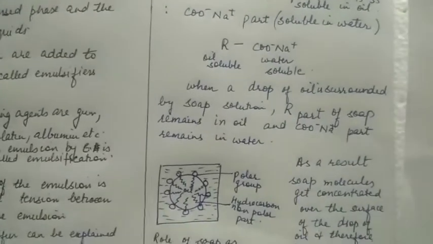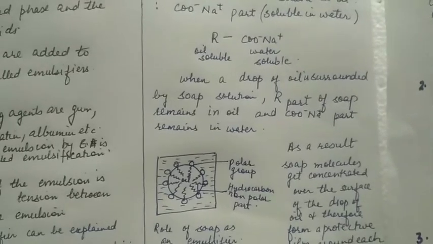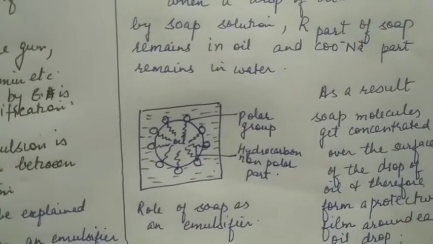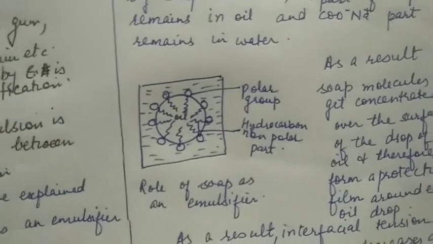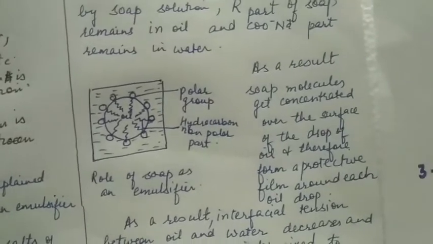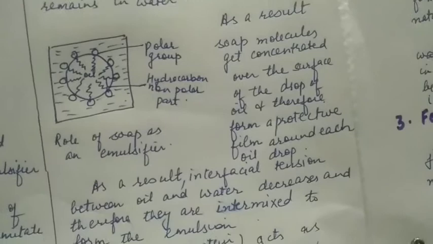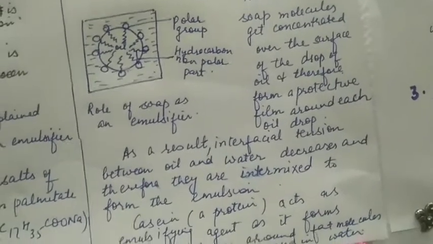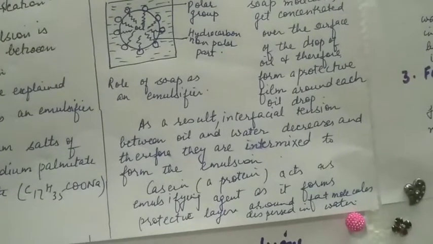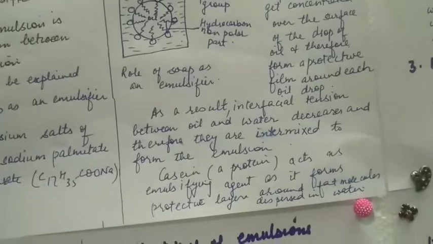When a drop of oil is surrounded by soap solution, the R part of soap remains in oil and COO negative part remains in water. So the polar group is towards the water and hydrocarbon non-polar part is towards the oil. As a result, the soap molecules get concentrated over the surface of the drop of oil and therefore form a protective film around each oil drop. As a result, the interfacial tension between oil and water decreases and therefore they are intermixed to form the emulsion.